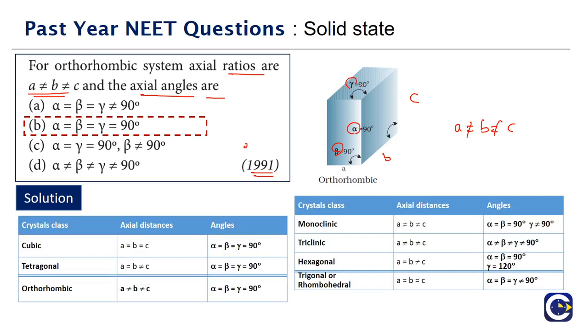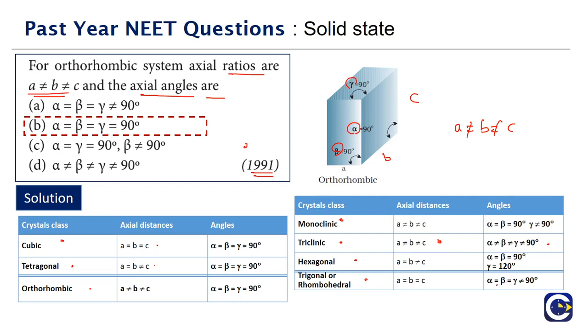In total, how many types of crystal systems do we have? We have 7 types: cubic, tetragonal, orthorhombic, monoclinic, triclinic, hexagonal, and trigonal or rhombohedral. In cubic, all the axial distances are equal and the angles are 90. Tetragonal means one of the axial distances will be different. Orthorhombic means all three will be different, but the angles are still 90 each. Triclinic is the most asymmetric. All the axial ratios are different and the axial angles are also different.